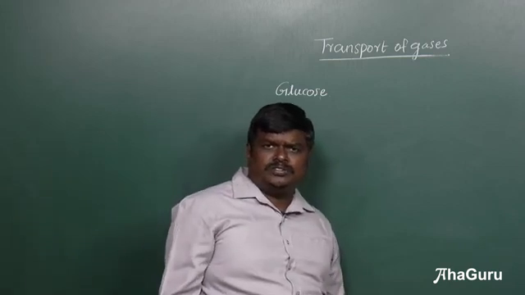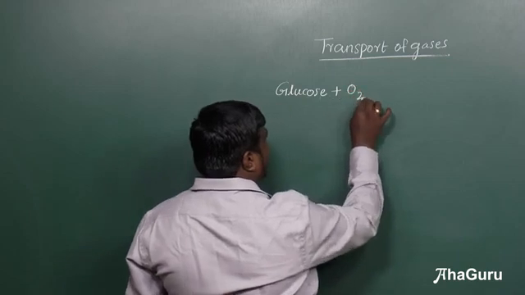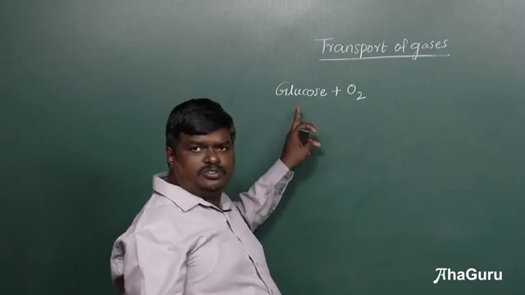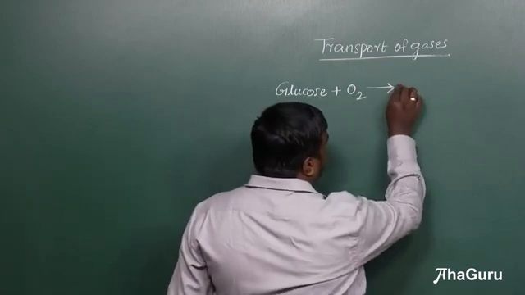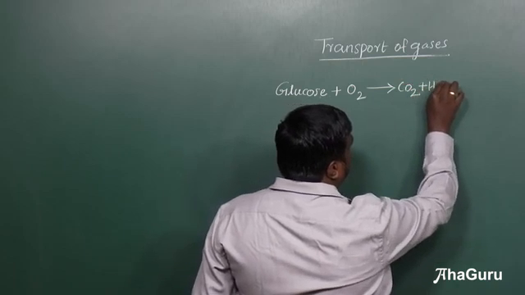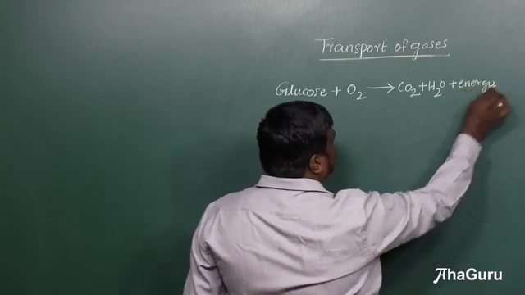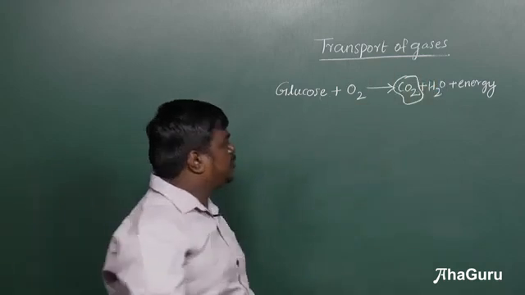To the glucose, the oxygen is added, and it becomes carbon dioxide plus water plus energy. So you can see that the carbon dioxide is produced here in the tissues.